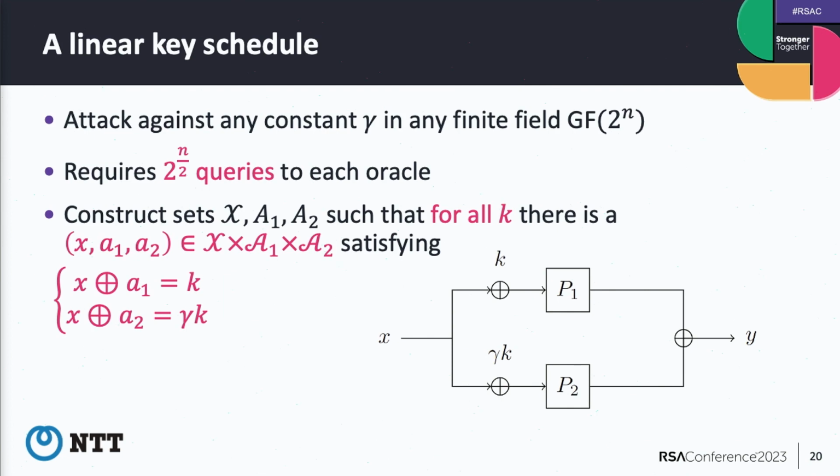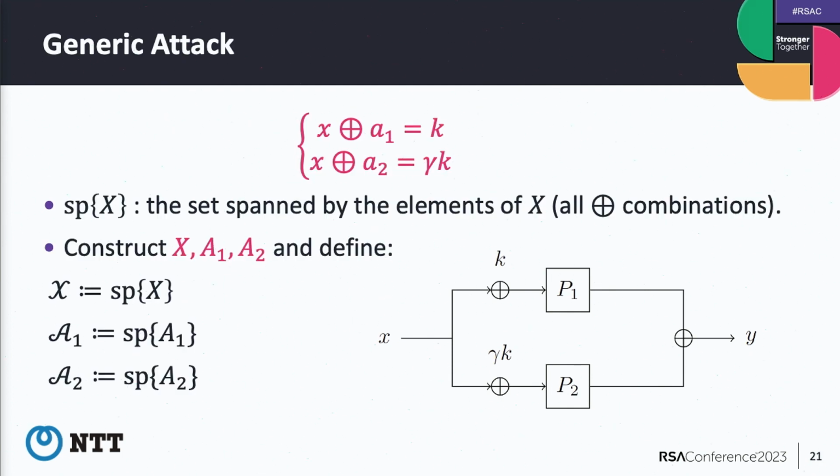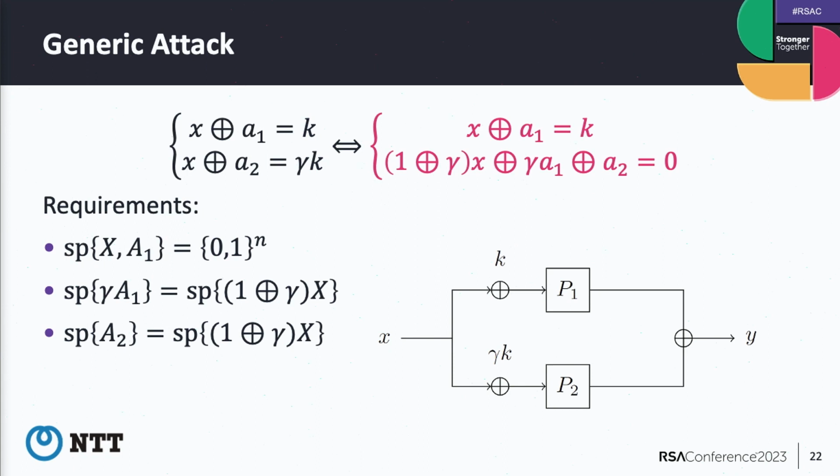How to do it? Now span X is the set spanned by the elements of X, and we want to construct X, A1, A2 defined like this. Okay, then, we multiply by gamma and take the XORs, and we have these new relationships. So X plus A1 is K. It means span X, A1 must be the universe, so it must take all elements.